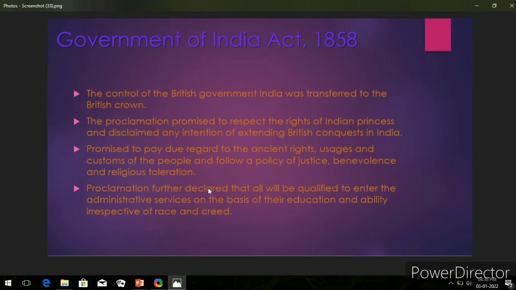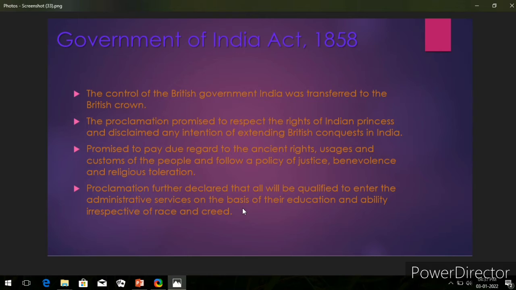Further they announced that it would be irrespective of race and creed. Either you belong to any caste, creed, or religion, that doesn't matter. So these were the basic features of the Government of India Act, which was introduced in 1858. Let's move on to the next act.